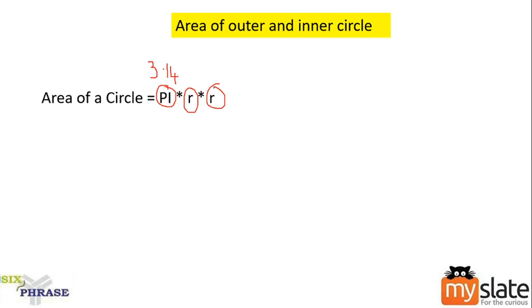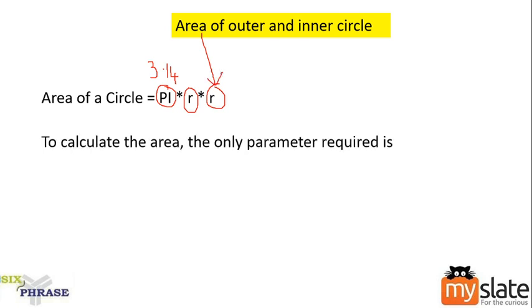Once I have the radius, the problem is completed. So to calculate area, we need the radius. Clear? Okay. So to calculate the area, the only parameter required is the radius of the circle. So let us focus on getting the radius of the circle.